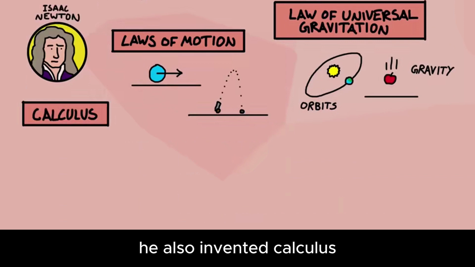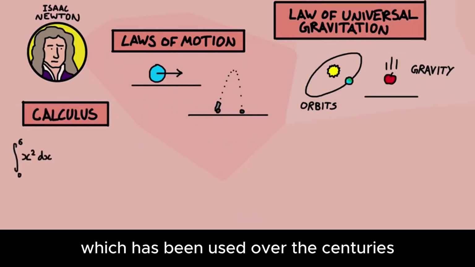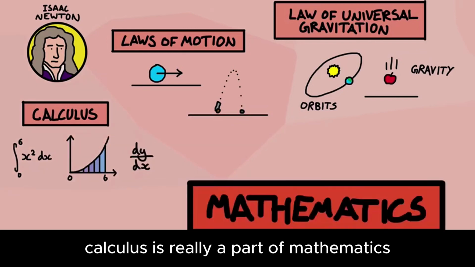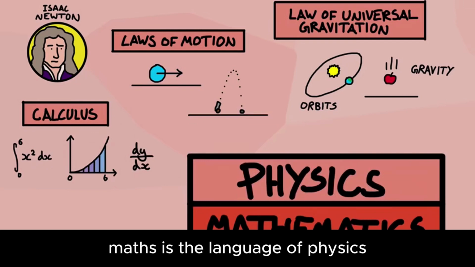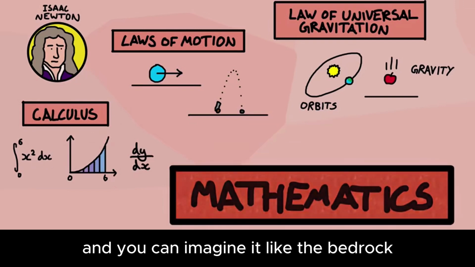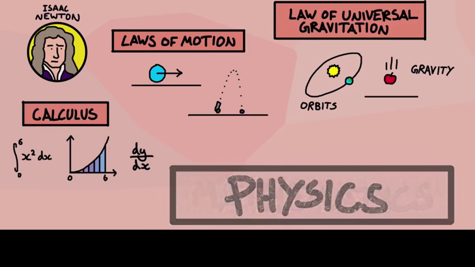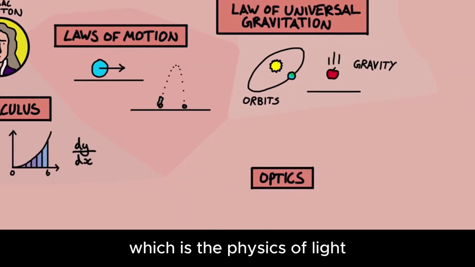He also invented calculus, a supremely powerful mathematical tool which has been used over the centuries to derive new physics. Calculus is really a part of mathematics, but physics and mathematics are inseparable. Maths is the language of physics, and you can imagine it like the bedrock that the world of physics is built from. Newton also made strides in the field of optics, which is the physics of light and how it